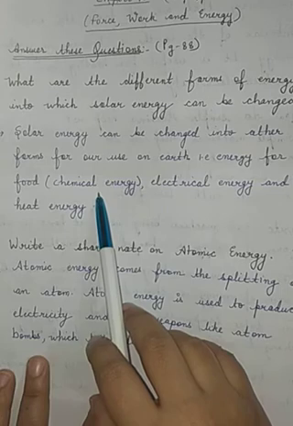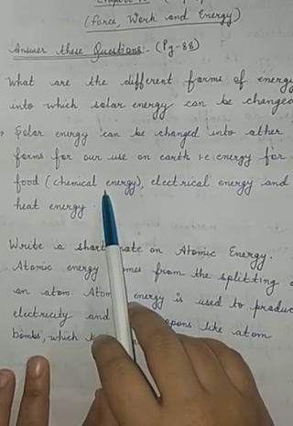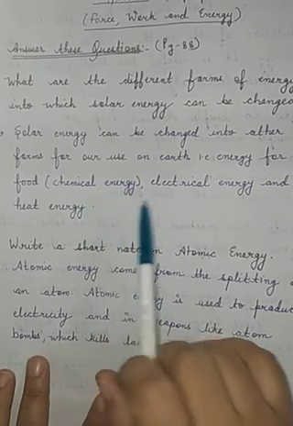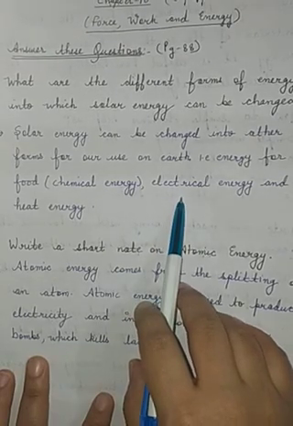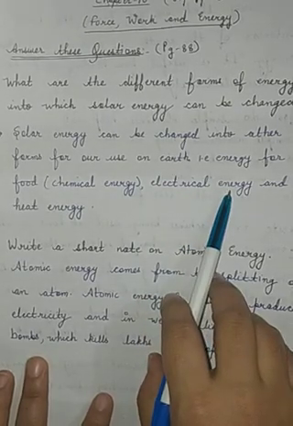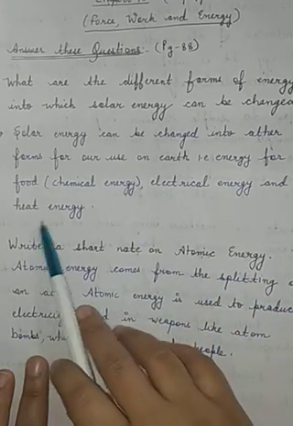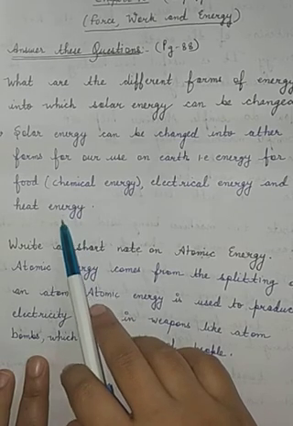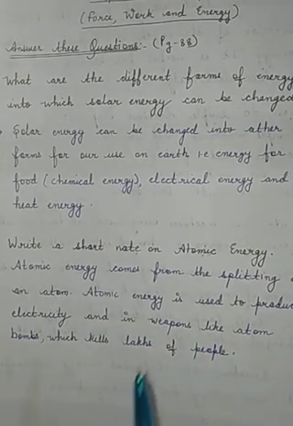For example, you have seen in plants. The plants use sunlight to prepare their food by the process of photosynthesis. Second, it is also used to produce electricity, meaning it can be converted into electrical energy in the form of solar panels, or you can say solar cells. And it is also used to produce heat energy. How? You can see in the example of the solar cooker. In the solar cooker, the sunlight is converted into heat for the cooking of food.